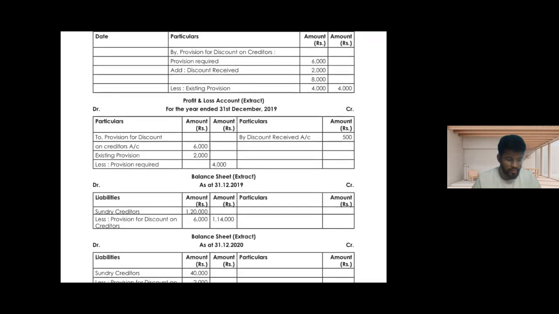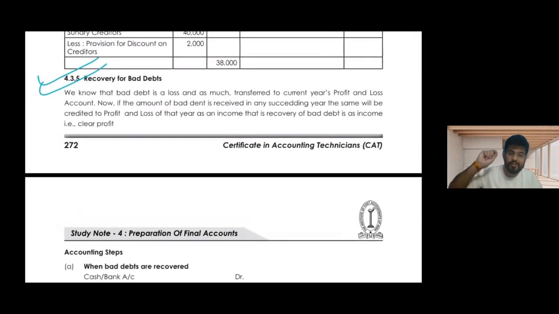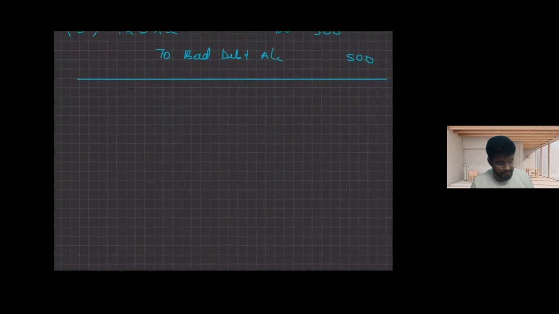So there might be some cases where you have a recovery of bad debts. Recovery of bad debts means what? That means we earlier thought it was a bad debt, but now the person has given me money. Let's do one example for that.